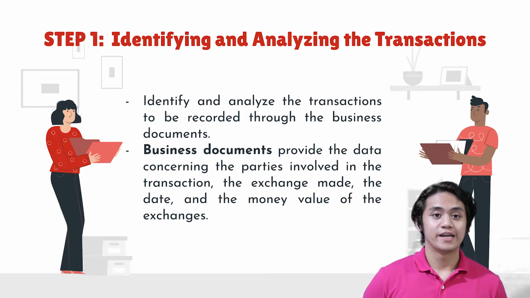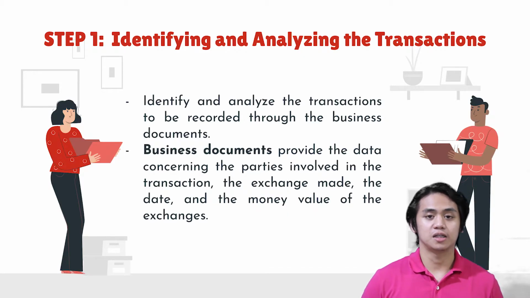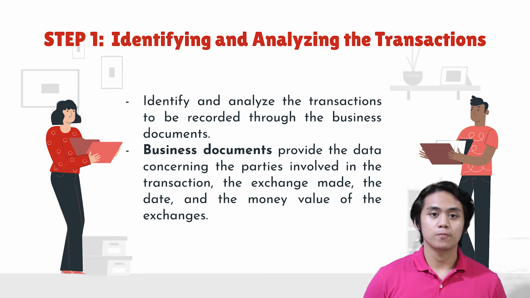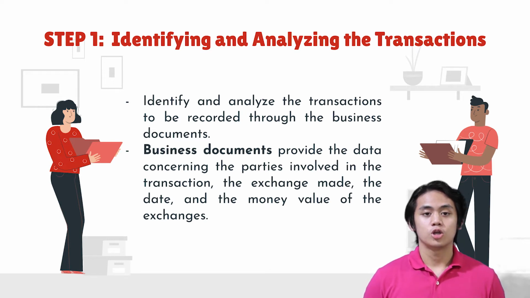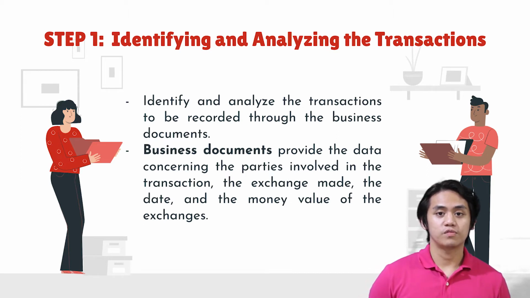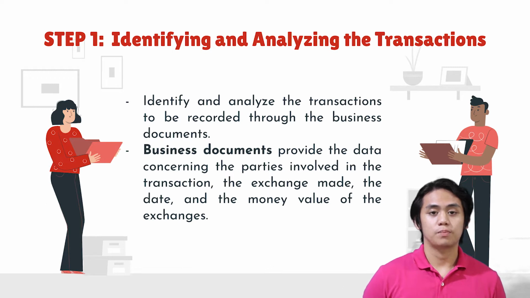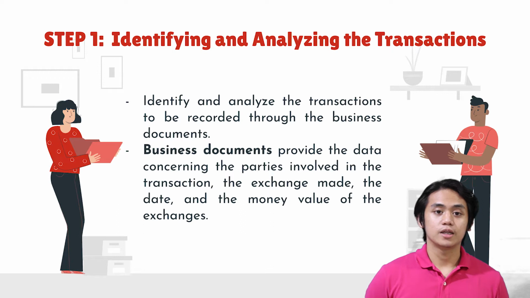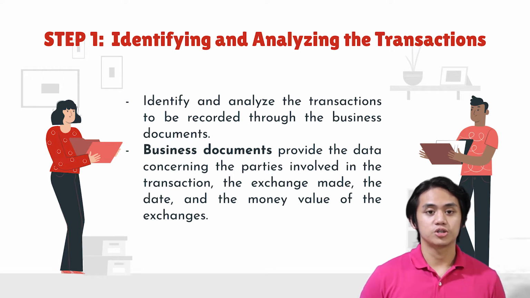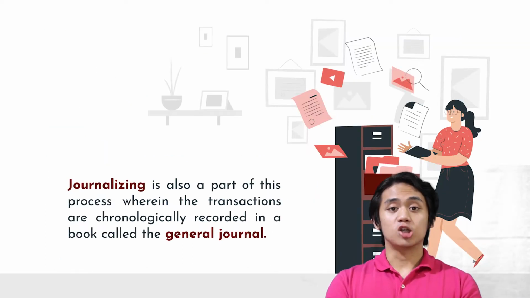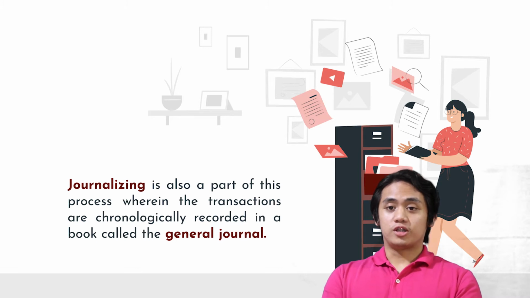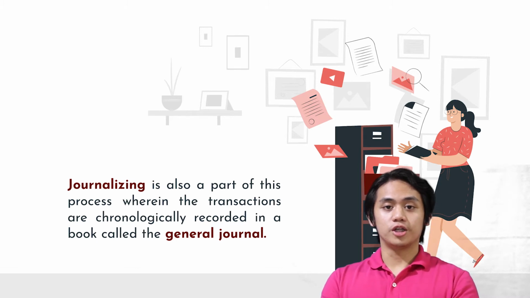So for step 1, identifying and analyzing the transaction. In this step, Daisy needs to identify and analyze the transactions to be recorded through the business documents. Business documents provide the data concerning the parties involved in the transaction, the exchange made, the date, and the money value of the exchanges. Journalizing is also a part of this process, wherein the transactions are chronologically recorded in a book called the General Journal.